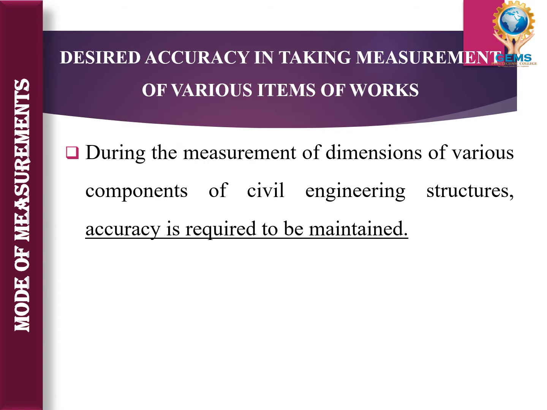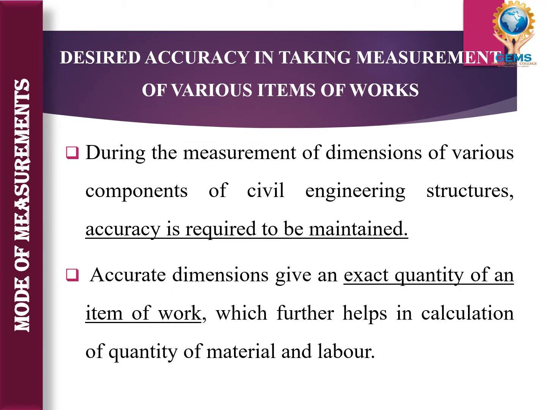To calculate the quantity and cost of every material and labor, everything, accuracy is needed. So our first point is, for all civil engineering structures, accuracy is required to be maintained. Then the second one is, accurate dimensions give the exact quantity of an item of work.